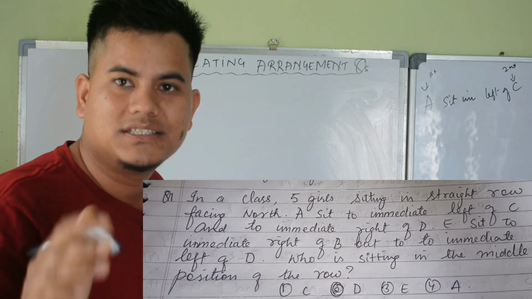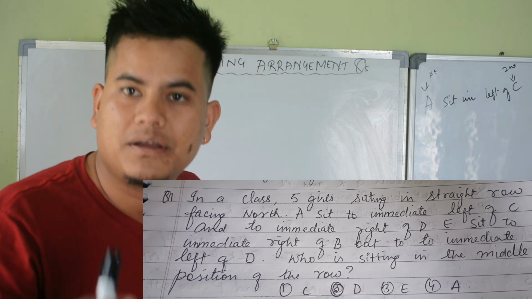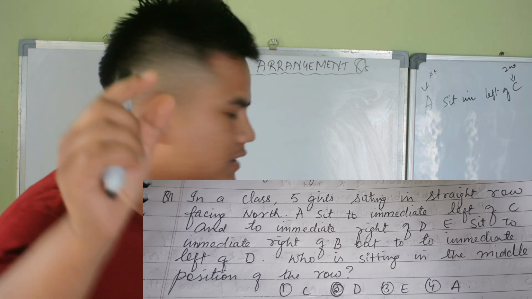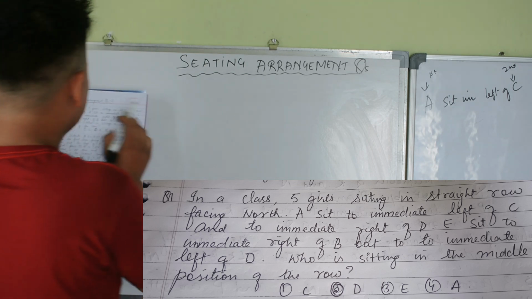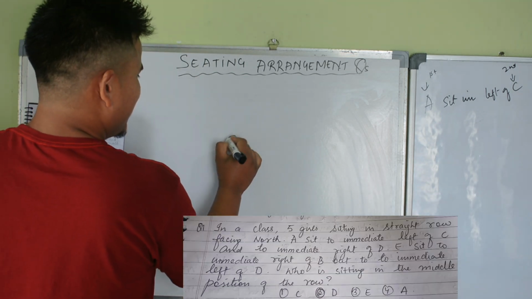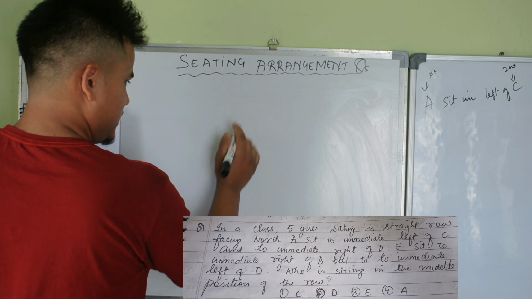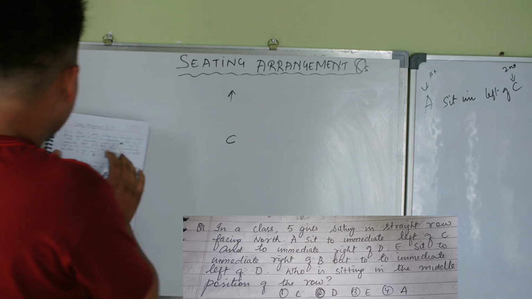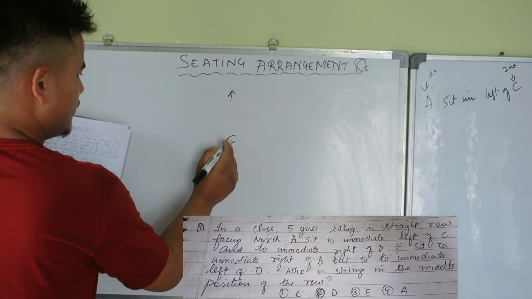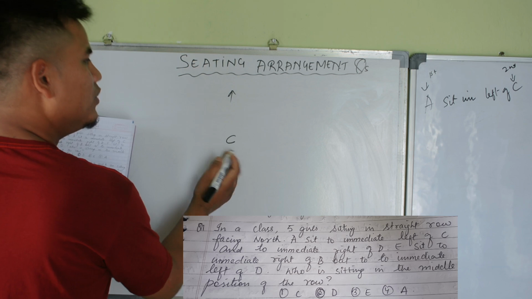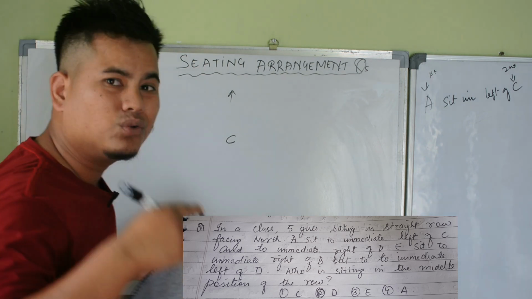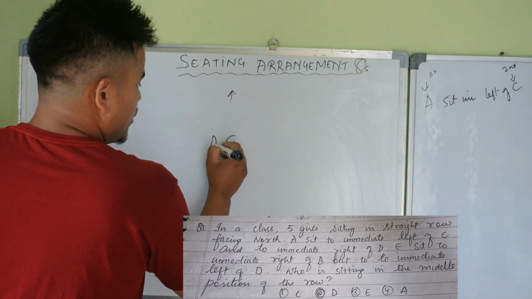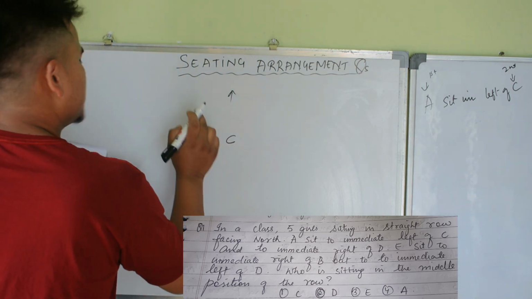Always remember we should put the second person first. So here it says A sits to the immediate left of C. Remember all of them facing north. So A sits to the immediate left of C. Who sits to the immediate left of C? A.